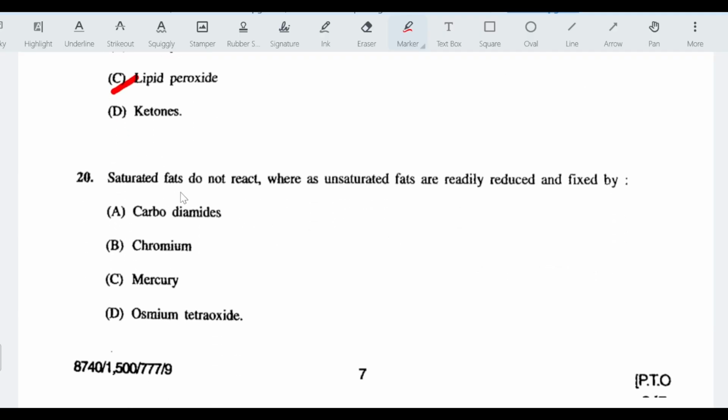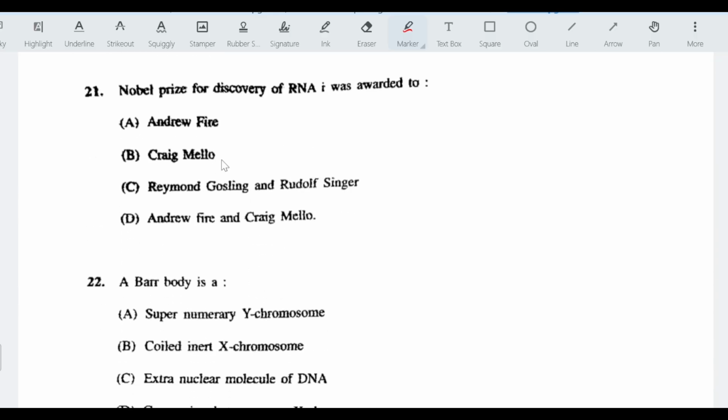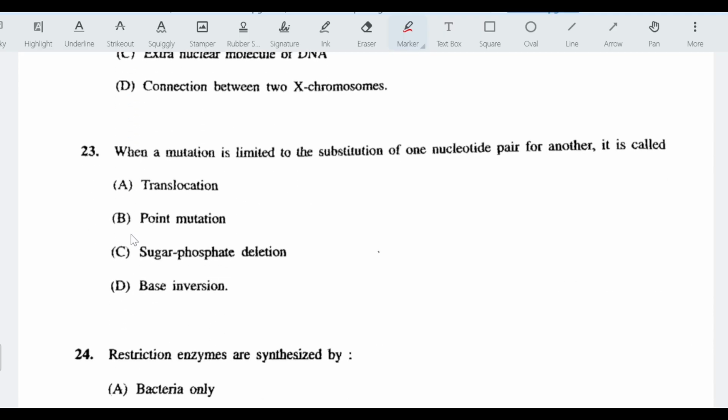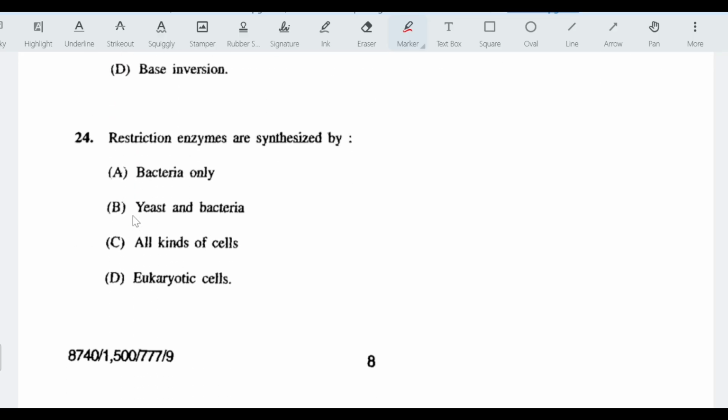Next question, saturated fats do not react whereas unsaturated fats are readily reduced and fixed by osmium tetroxide. 21st question, Nobel Prize for discovery of RNA interference was awarded to Andrew Fire and Craig Mello. A Barr body is a coiled inert X chromosome. When a mutation is limited to the substitution of one nucleotide pair for another, it is called point mutation. Restriction enzymes are synthesized by bacteria only.